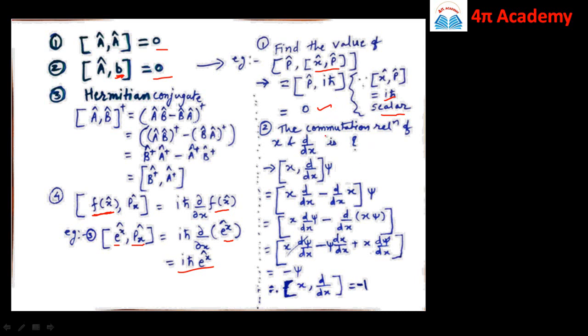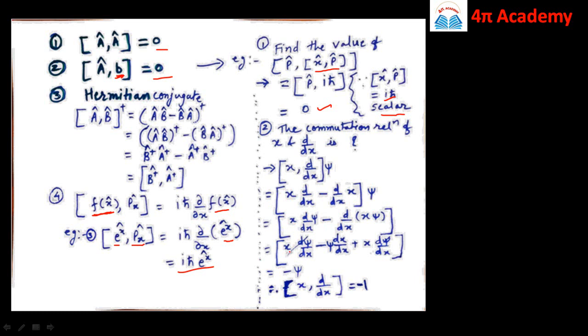Then let us consider the second problem. The commutation relation of x and d/dx is. So here let us operate this commutator bracket of x comma d/dx over psi. So that will be equal to x into d/dx minus d/dx of x, this is by definition, operated over psi. So that will be equal to x into d/dx of psi minus d/dx of x psi.